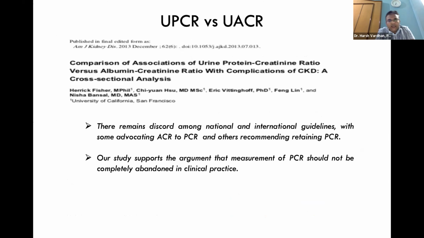So this was an article where they compared the association of UPCR versus ACR with complications of CKD. What they found is that there remains a discord among national and international guidelines, with some advocating ACR over PCR and others recommending retaining protein creatinine ratio. Our study supports the argument that measurement of PCR should not be completely abandoned in clinical practice. So whatever facility you have, if they are measuring PCR, go ahead with that.